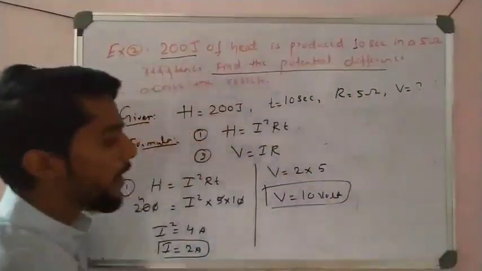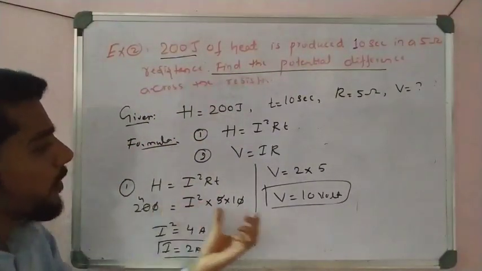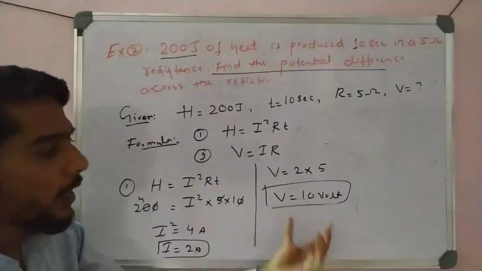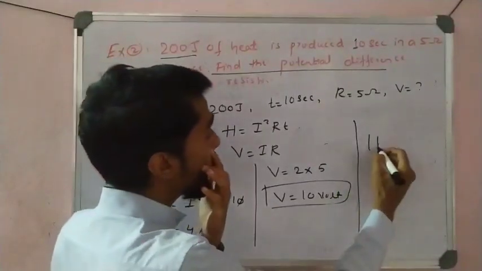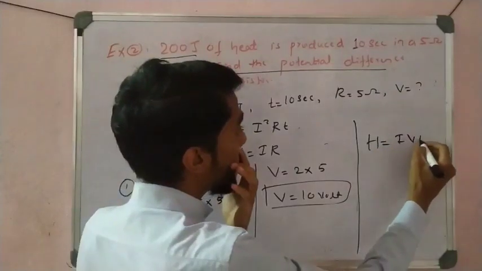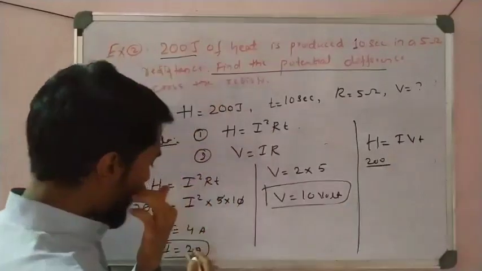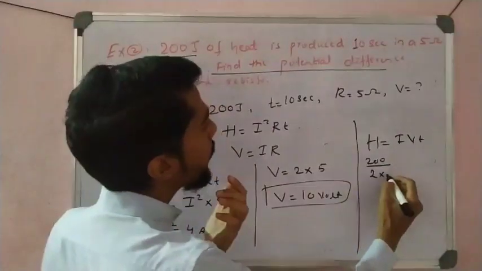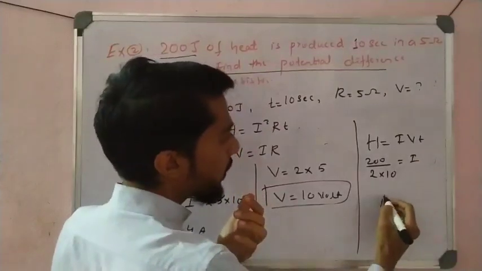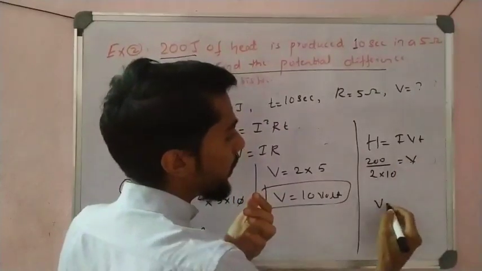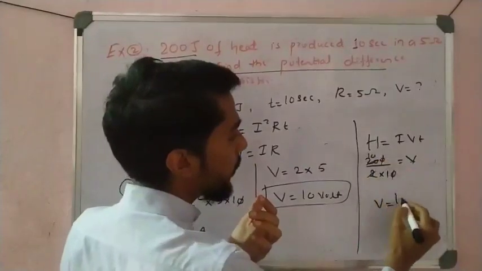So that is why I can use this one, right? I get I, put this I in this equation, so I get V = IR. Also if I put this I in the other equation, I get the same value. See here, H is equal to 200 and I is equal to 2, which I calculated already. Time is 10 seconds. Same answer we get, V is equal to 10 volt.